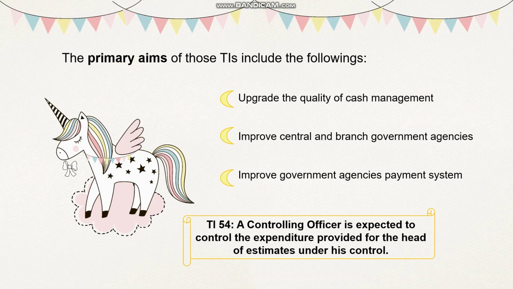The primary aims of those TIs include the following. The first one, upgrade the quality of cash management, improve central and branch government agencies, and improve government agencies' payment system. Under TI 54, a controlling officer is expected to control the expenditure provided for the head of estimates under his control.